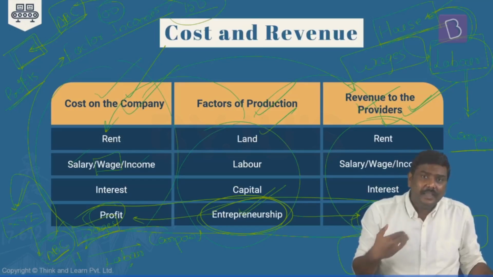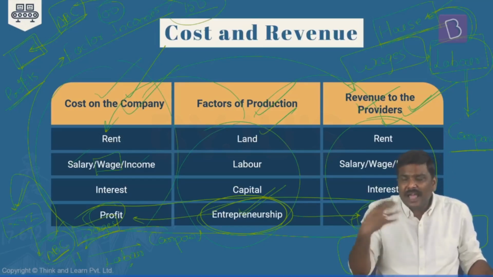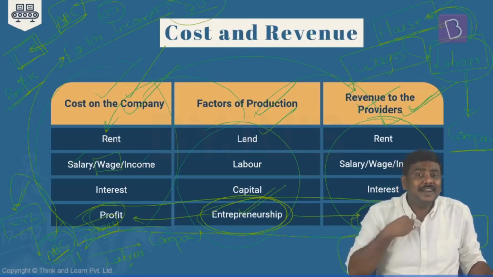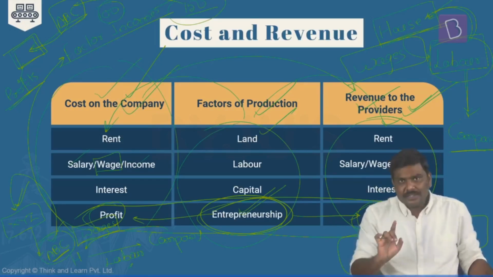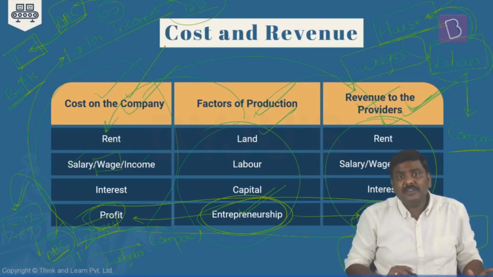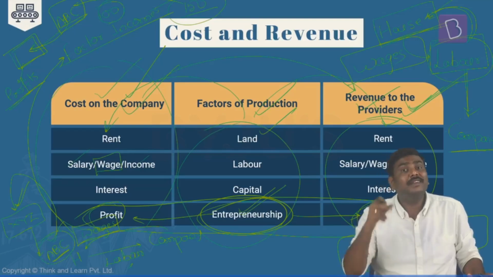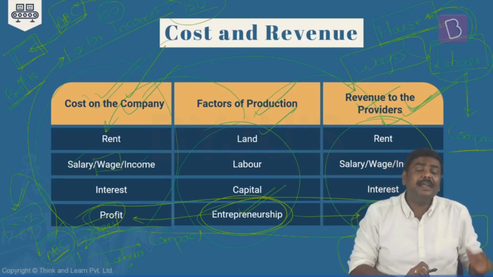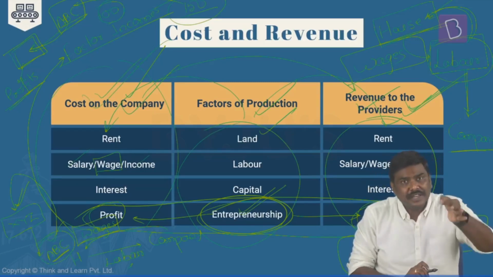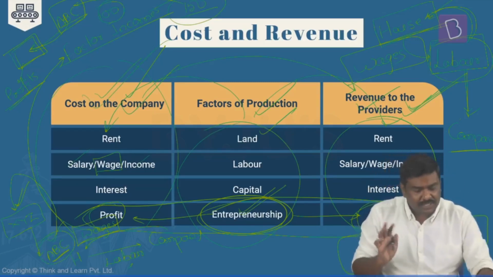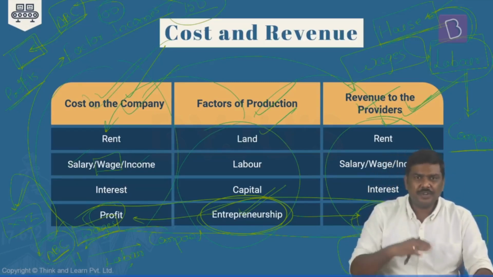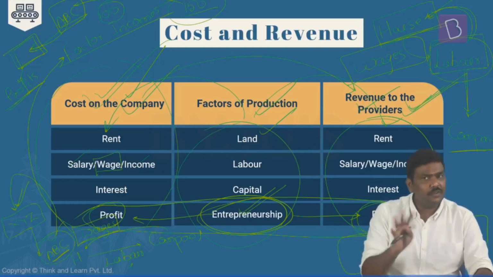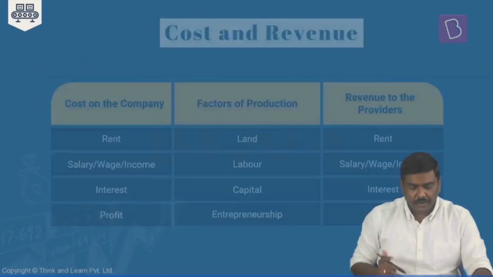And on the other hand, if I am owning that particular building, I will receive the rent and the rent becomes income for me. Have you understood this? Right? So for the service provider, it becomes an income, factor income. But for the company, it is an expenditure, a cost incurred by the company. Done? So this is the basic idea of the four factors of production and how you understand these four factors of production in this particular context.